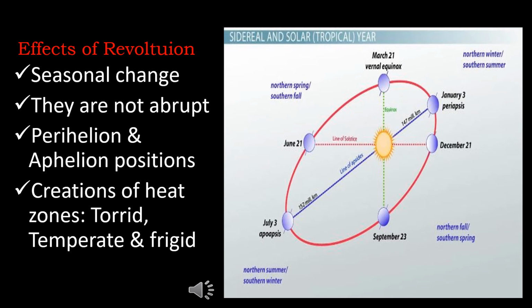The Earth's orbit is the path along which the Earth travels around the Sun. This path is elliptical in shape. Due to this elliptical orbit of the Earth, the distance between the Earth and the Sun varies. When the Earth is closest to the Sun, the position is called perihelion, and when it is farthest, the position is called aphelion. At aphelion, the distance from the Sun is 150 million kilometers, while at its closest at perihelion, the Earth is 147.3 million kilometers away from the Sun.